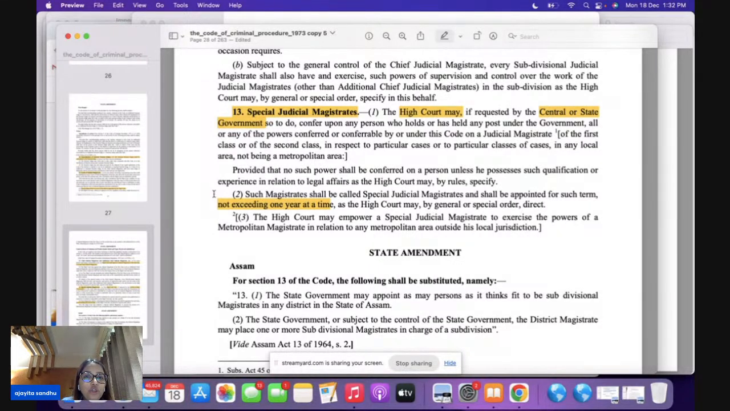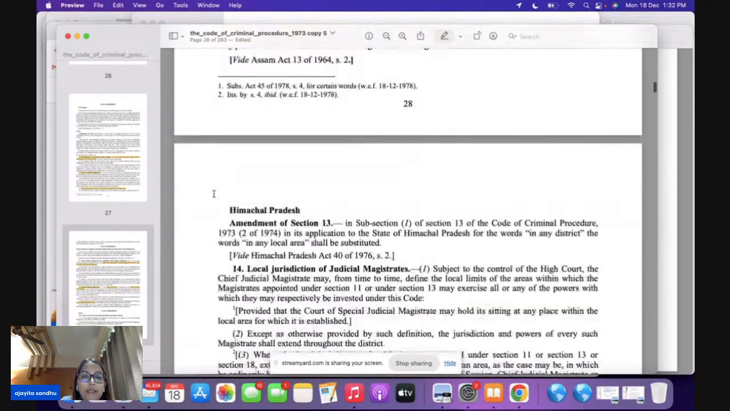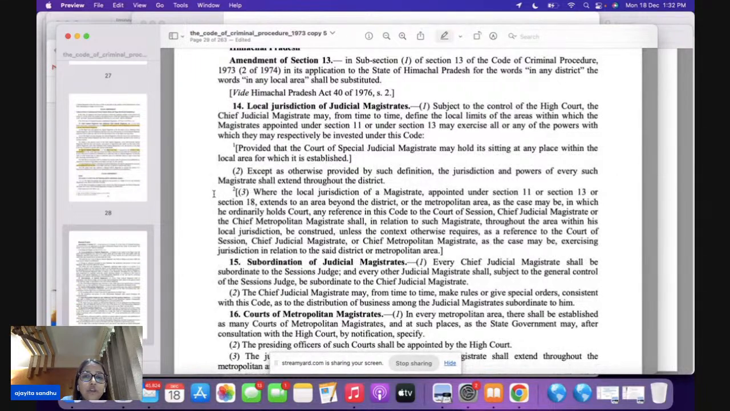So, special judicial magistrates are appointed by whom? By the High Court, when requested by the central or the state government. The term that has been given is 1 year, so they cannot exceed a term of 1 year. Now, section 14 is the local jurisdiction of judicial magistrates: the CJM is going to decide the local jurisdiction of every judicial magistrate.